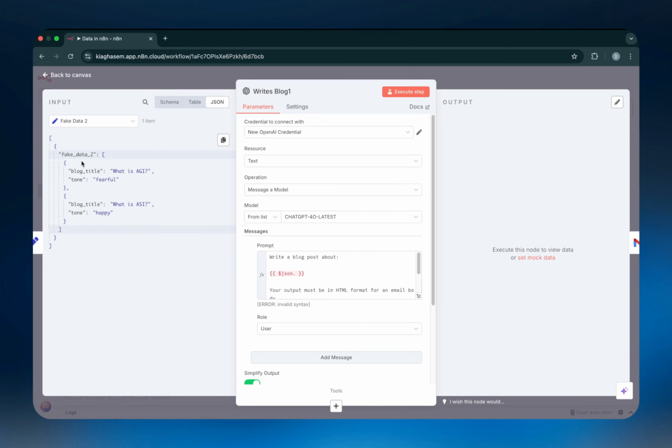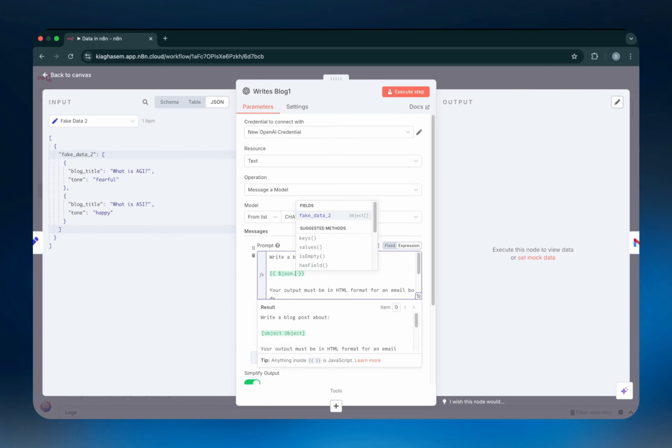And then inside this field, which is one level lower, we have a bunch of other data. But at this stage, we're still looking at it from this first level. So in this first level, N8N is saying, hey, we have fake underscore data underscore 2. So if I put fake underscore data underscore 2, there you go. Nothing really happens. But if I click on dot, then it goes to the next level. So in this case, as you can see, what happened is we didn't see recommendations for any of the fields underneath. And that's obviously an indication that we're making a mistake.